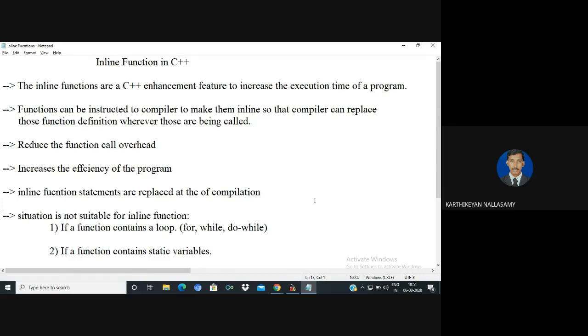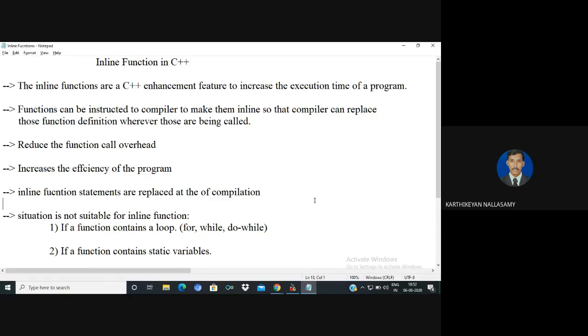If a function call is executed, there is a procedure we need to execute: the corresponding activation record needs to be created and pushed onto the stack. And once it returns from that, there is a procedure we need to follow. It takes some amount of time once the function call is created.